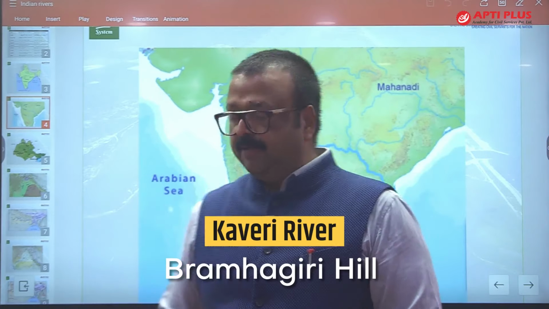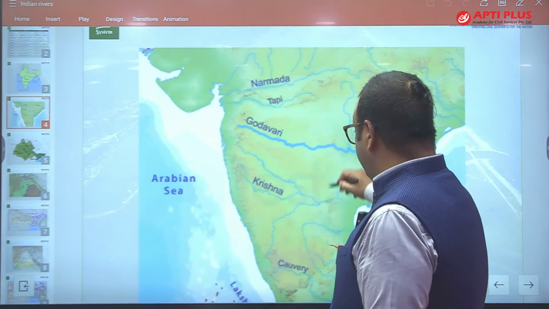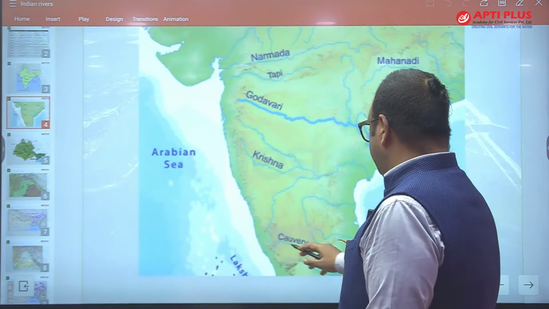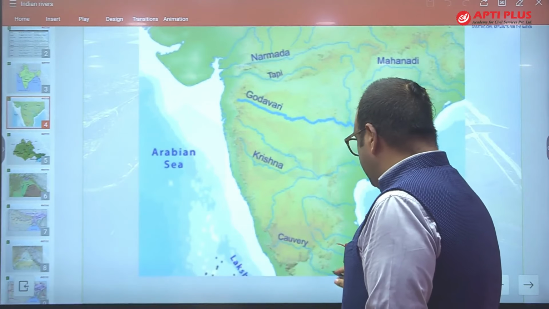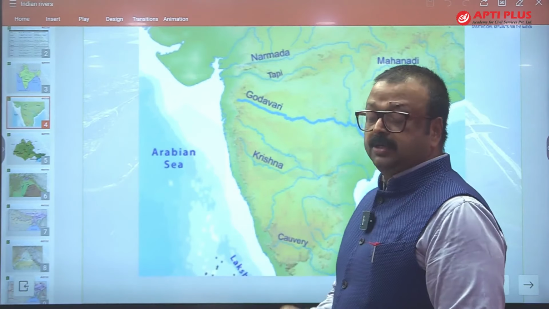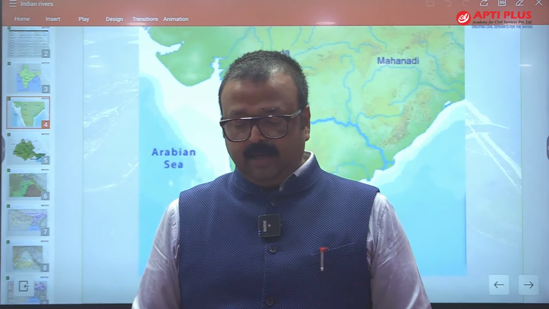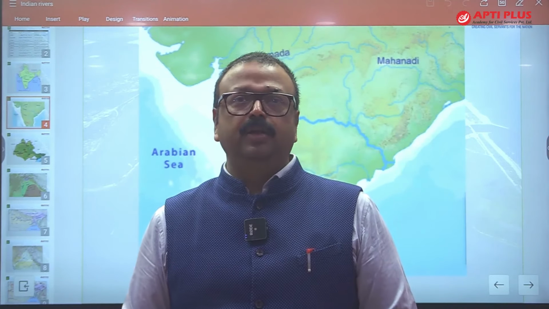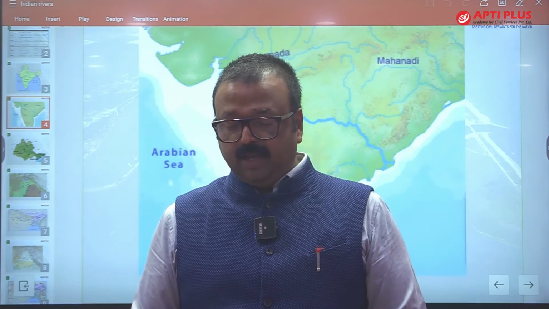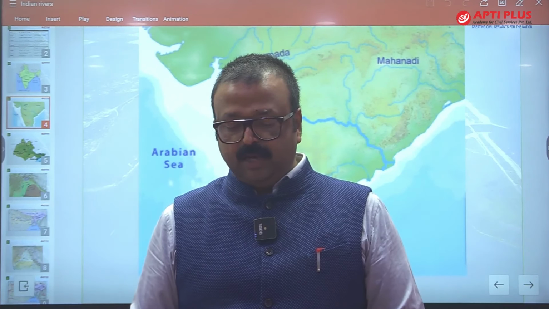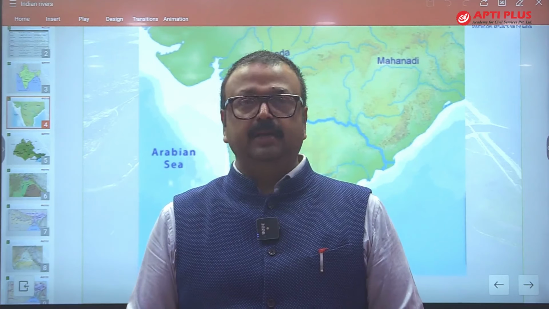So if you see Kaveri, Kaveri is coming from Brahmagiri hill, and this is Upper Kaveri and Lower Kaveri. So you will find so many tributaries of Kaveri which is given in your notes, and they are Harangi, Hemwati, Noil, then there is Lakshman Tirth, Simsa, Kabini, Bhavani and Amravati.